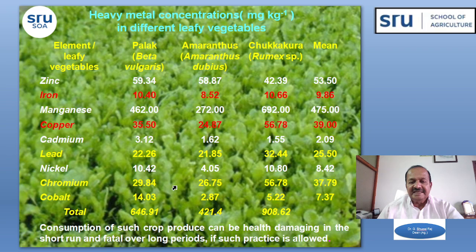So mainly in the city, people are consuming more palak and amaranthus leafy vegetables. So there is a possibility of entry of these heavy metals into the human food chain. So consumption of such crop produce can be health damaging in the short run and fatal over long periods if such practice is followed. You see this chukkakura is having more heavy metals, followed by the palak and amaranthus.